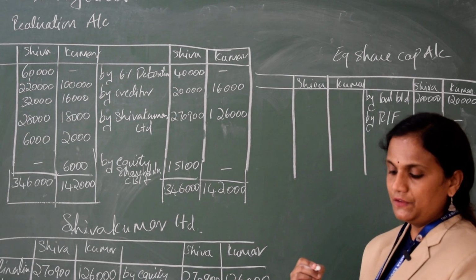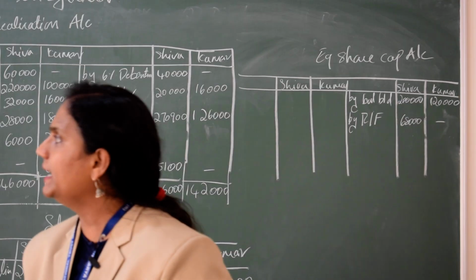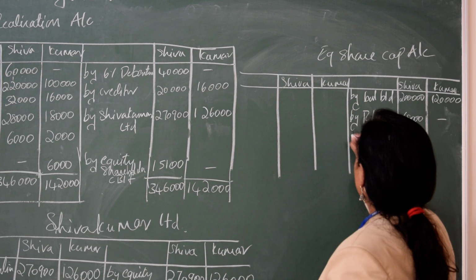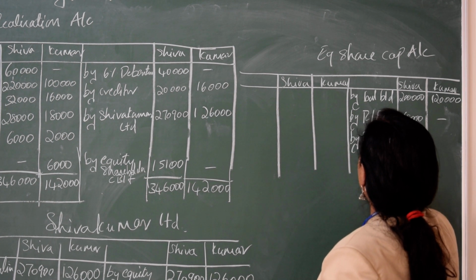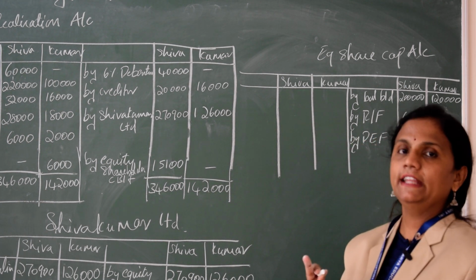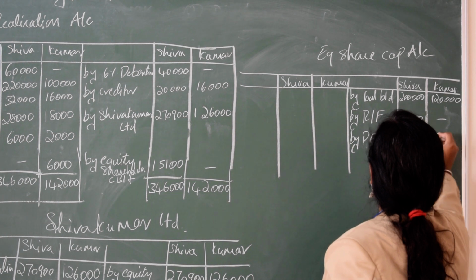Next, you have not taken the dividend equalization fund. I will write in short form, DEF, dividend equalization fund: 8,000 and nil.